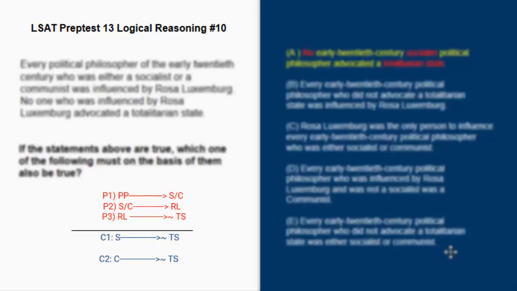E: every early 20th century political philosopher who did not advocate a totalitarian state was either a socialist or a communist. Okay, that's also wrong, because here's why. Political philosopher did not advocate totalitarian state, and then all of a sudden they want you to go against the arrow to go back to premise 2, which is socialist or communist, and you can't say that. You can only go in the flow of the direction of the arrow, guys. Keep that in mind. You cannot go against the arrow. Going against the arrow is committing the fallacy of the converse. That's like saying A to B, then B to A. You cannot do that, okay?